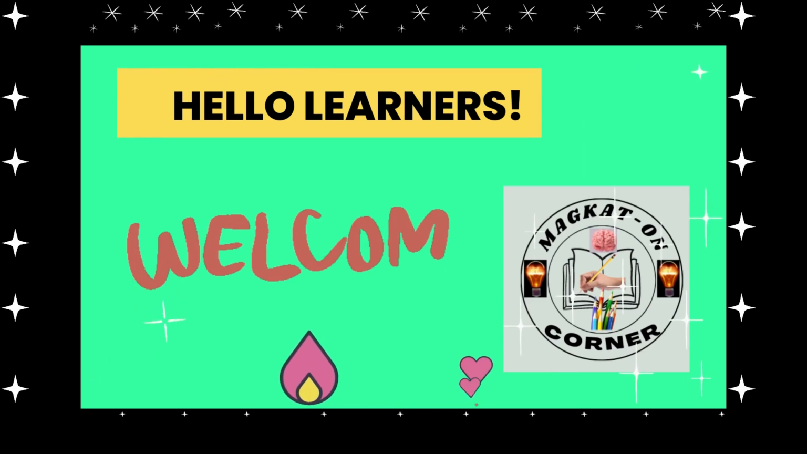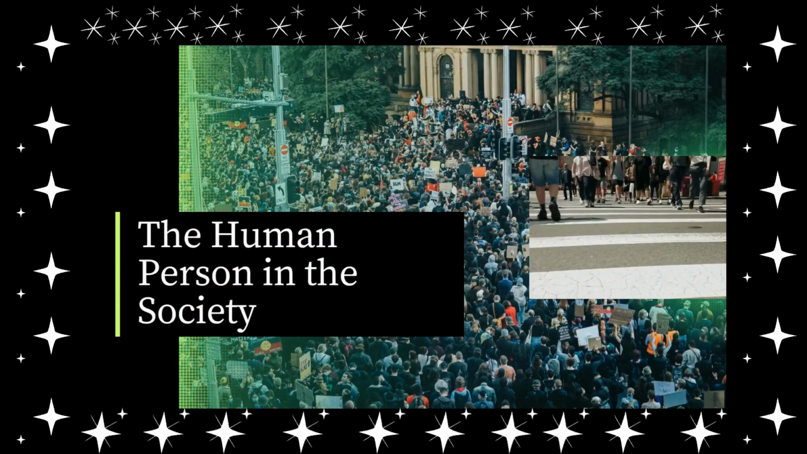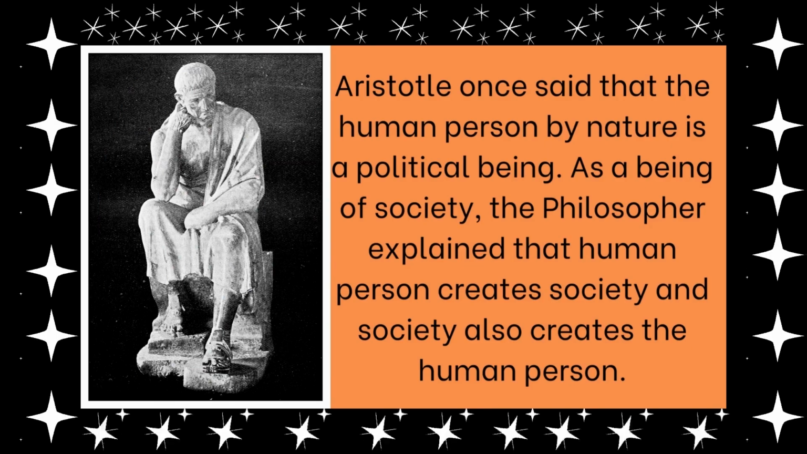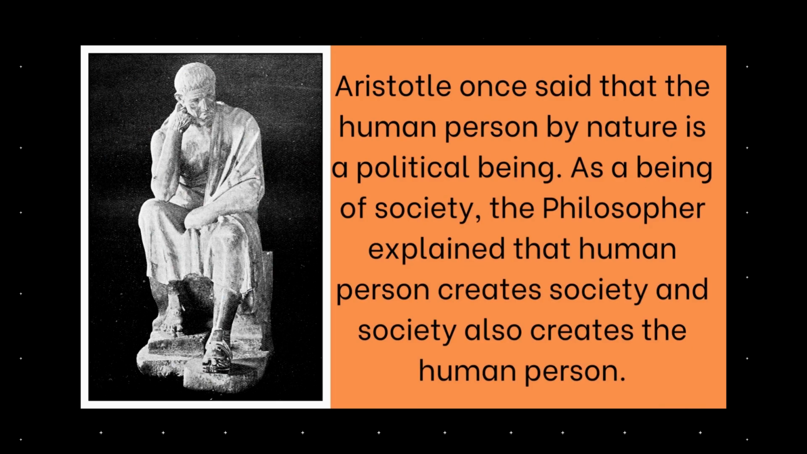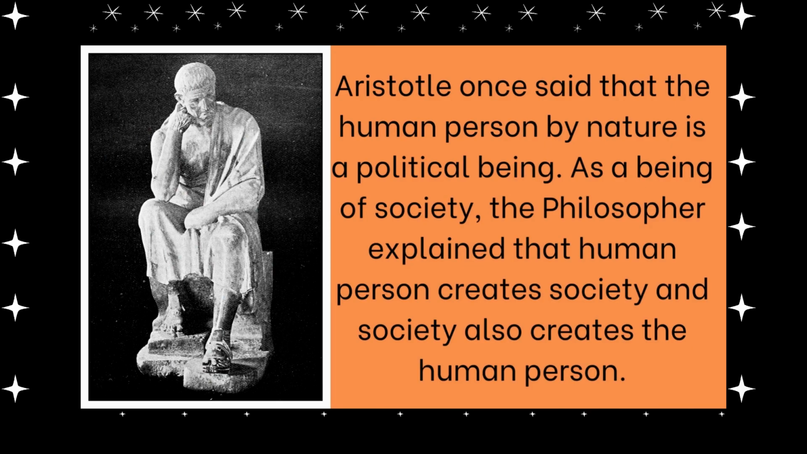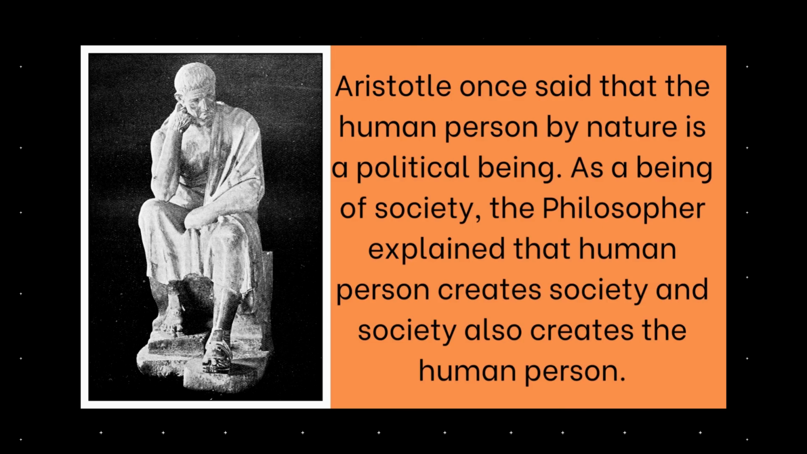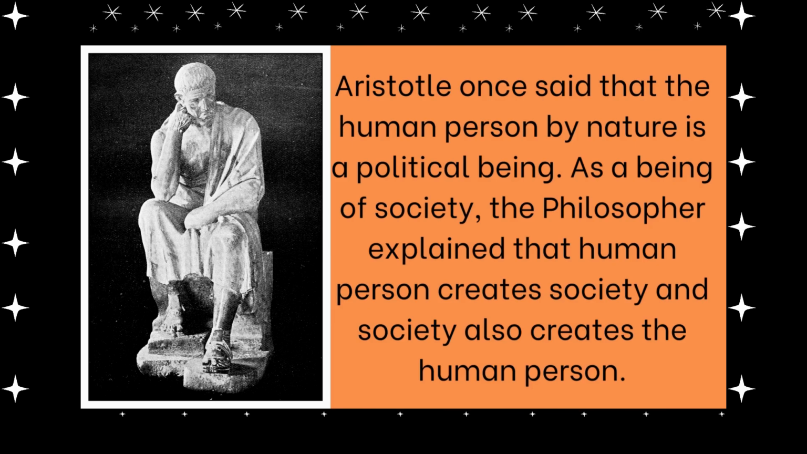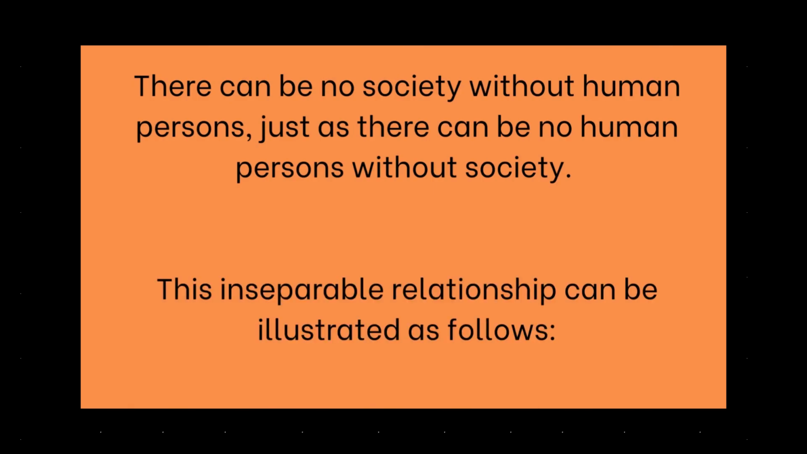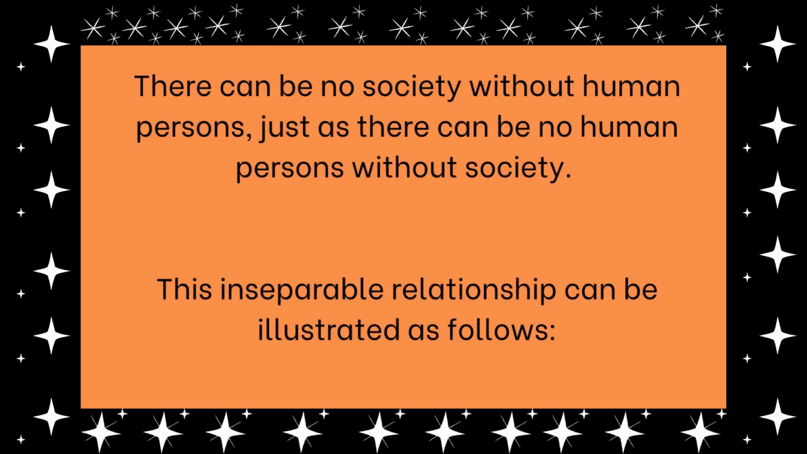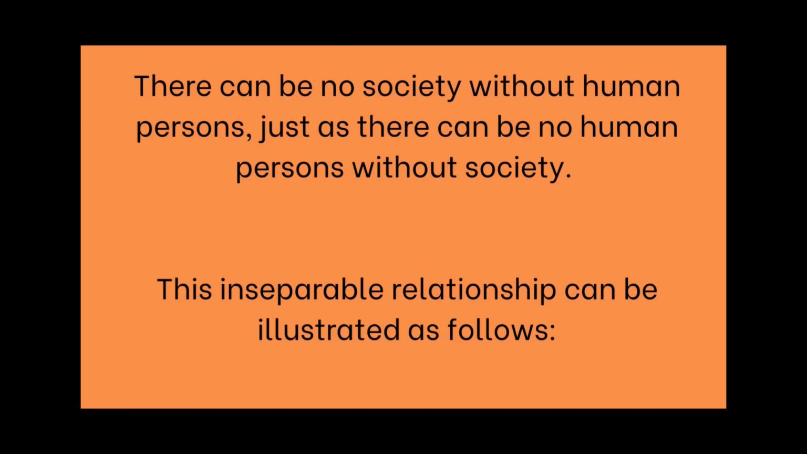In this video, our lesson is about the human person in the society. Aristotle once said that the human person by nature is a political being. As a being of society, the philosopher explained that human person creates society and society also creates the human person. There can be no society without human persons, just as there can be no human persons without society.